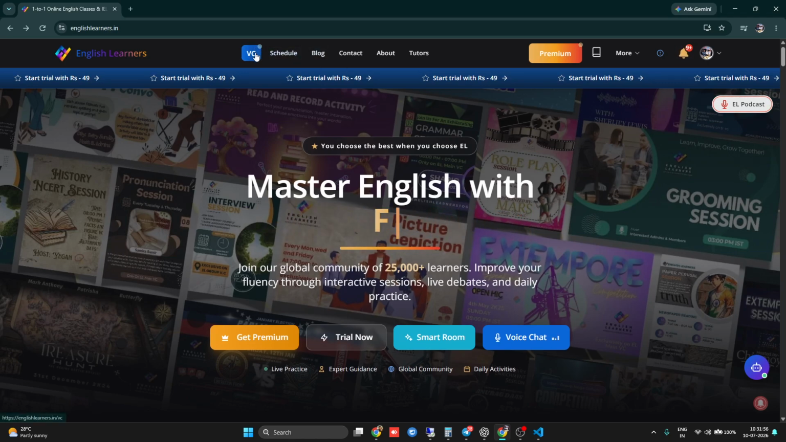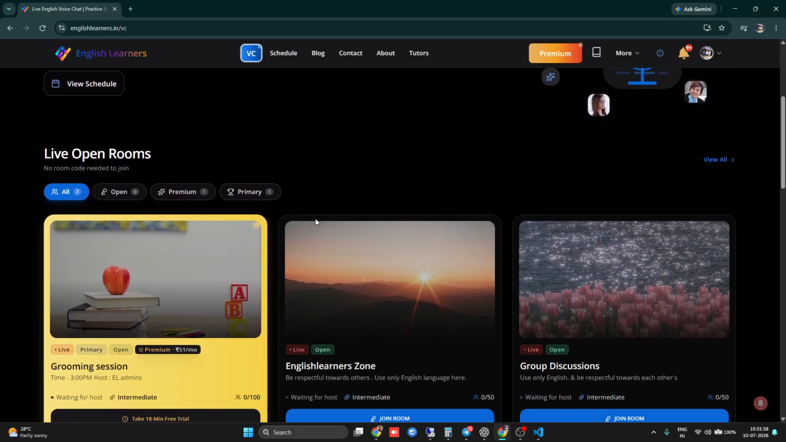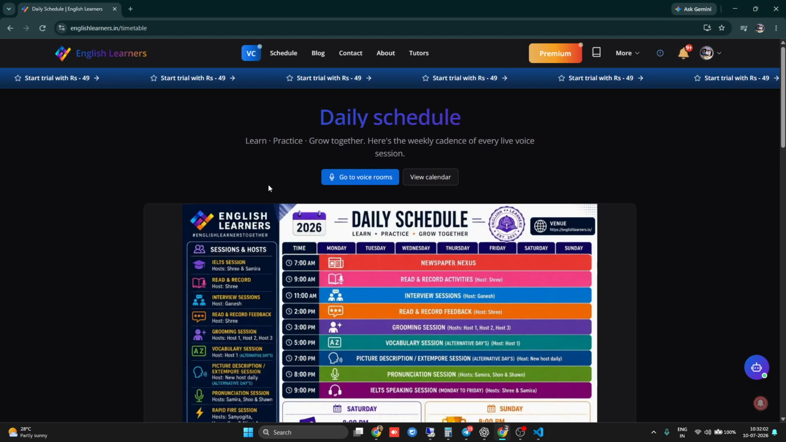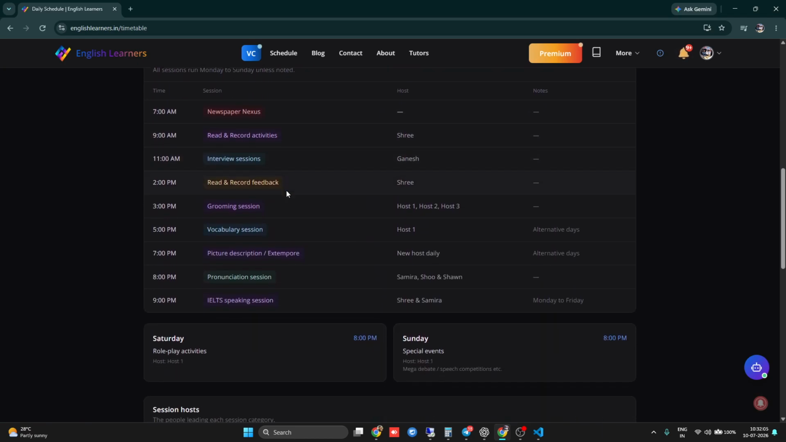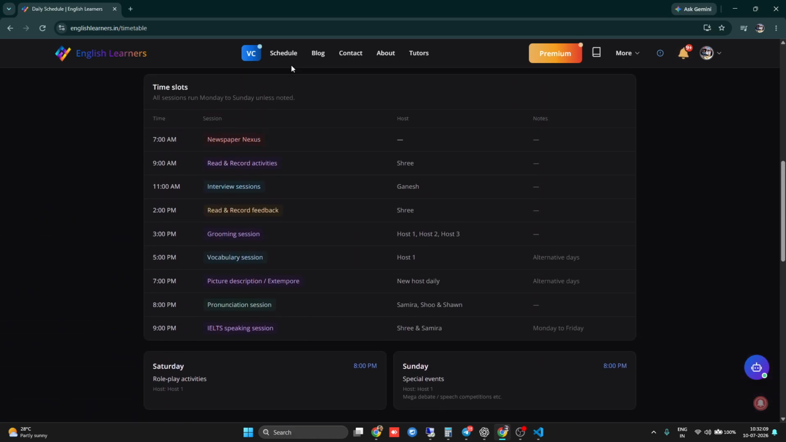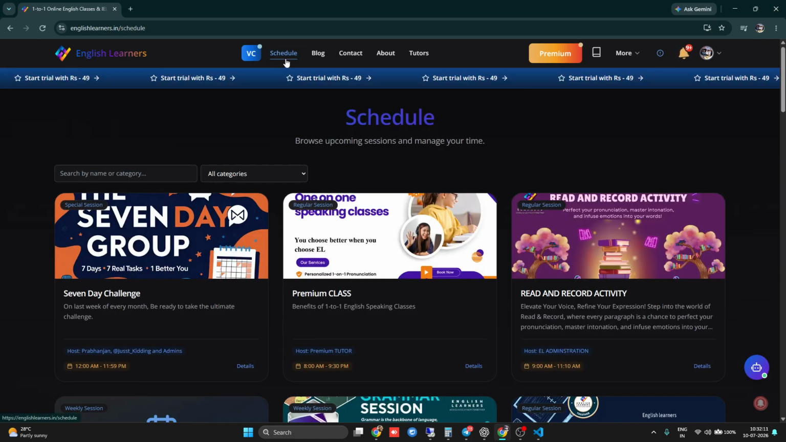So today we will go a little bit further to know more about each section. The first section you have already seen, it's VC, where you can see all the upcoming VCs and you can click on view schedule to see the schedules. It's quite descriptive here. And then the second option is obviously schedule, on the top of the screen.